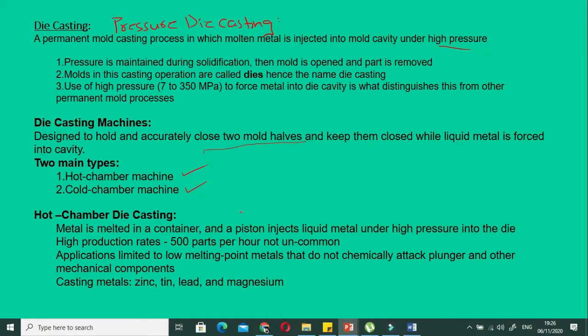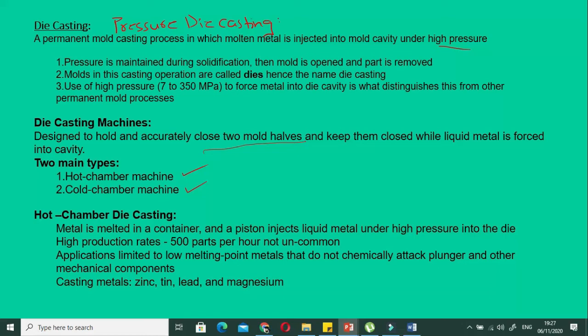The primary difference is that in the hot chamber die casting, metal is melted in a container and a piston injects liquid metal under high pressure into the die cavity, and you will see what it really means. So metal is heated in a container, and using the piston, we exert the high pressure so that it forces the metal into the mold cavity. It has a very high rate of production, that is 500 parts per hour, and that's not uncommon.